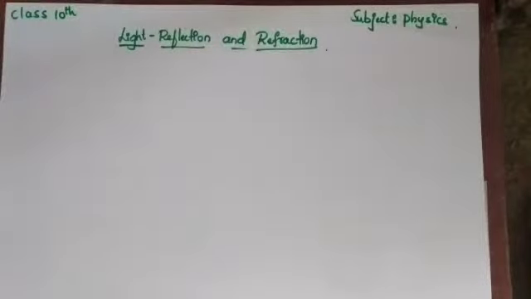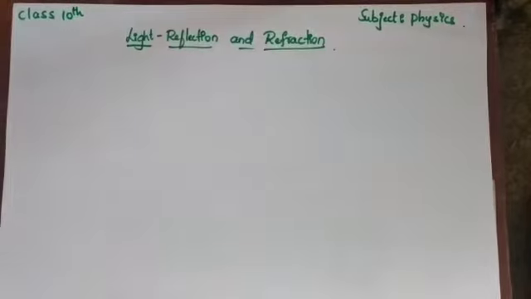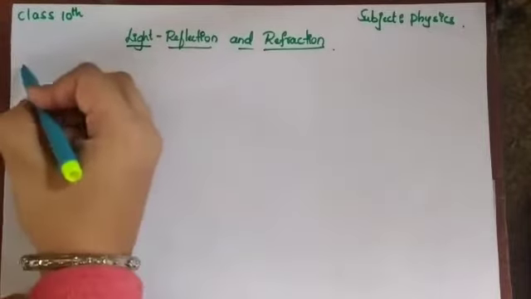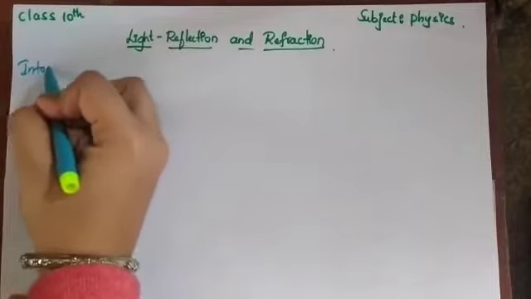Hello students. So today we are starting our new chapter, that is light reflection and refraction. In this chapter we are studying reflection separately and refraction separately. Under that, the first thing today we will be discussing is the introduction. So what is light and what are the kinds of it?